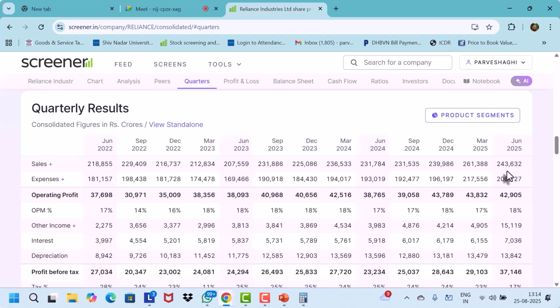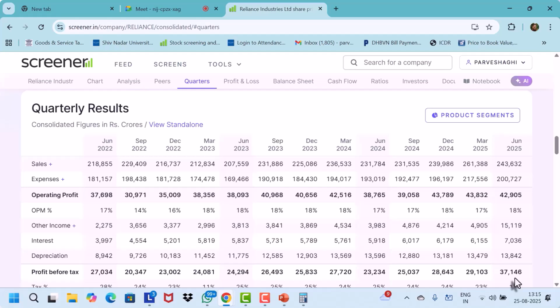But what happens to the profit this quarter? The profit has gone up from how much to how much? What is the profit in the March quarter, and what was the profit of the company in the June quarter, profit before tax? In March it was 29,103 and in June it is 37,146 crores. It has gone up substantially, isn't it? But what is the major line?